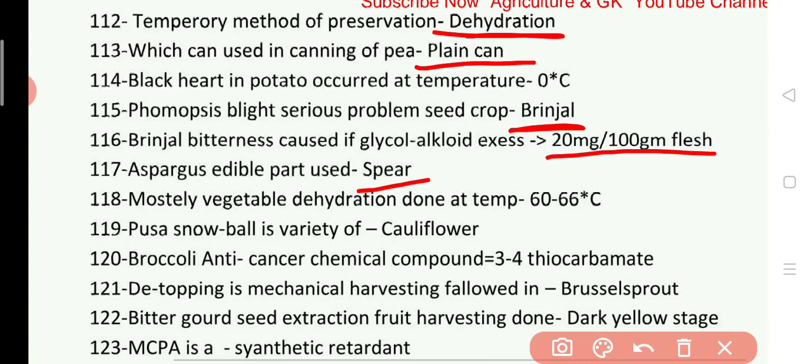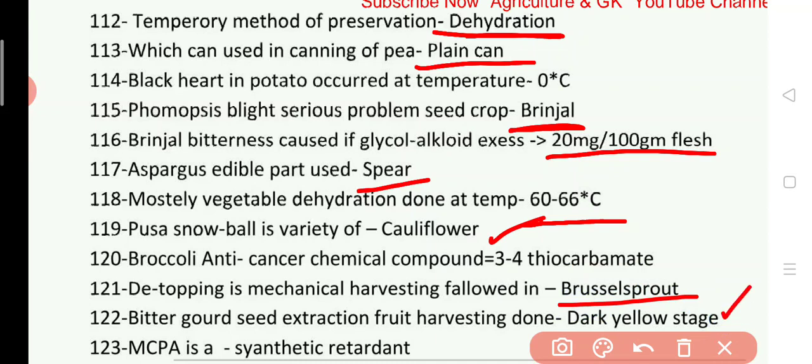Most vegetable dehydration done at a temperature of 60 to 66 degrees Celsius. Pusa Snowball is a variety of cauliflower. Broccoli anti-cancer chemical compound is 3,4-thiocarbamate. Detopping is a mechanical harvesting followed in Brussels sprout. 122. Bitter gourd seed extraction fruit harvesting done in dark yellow stage.